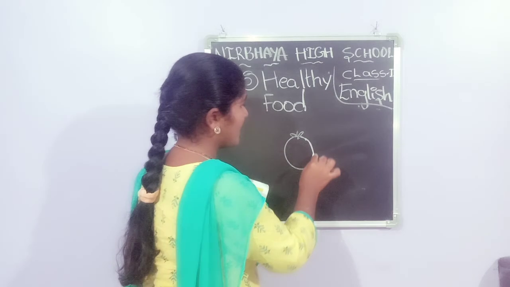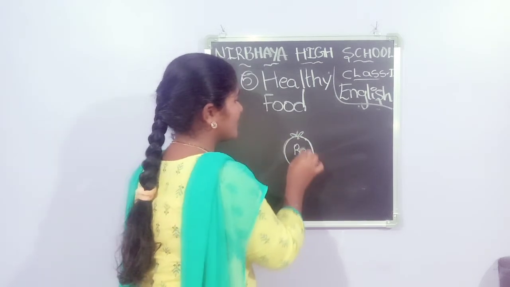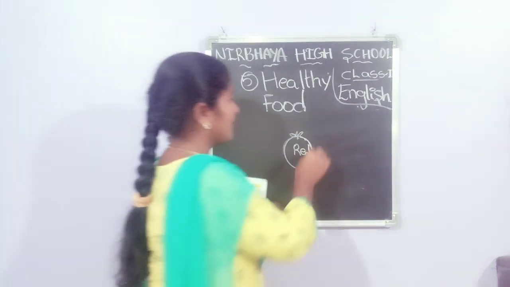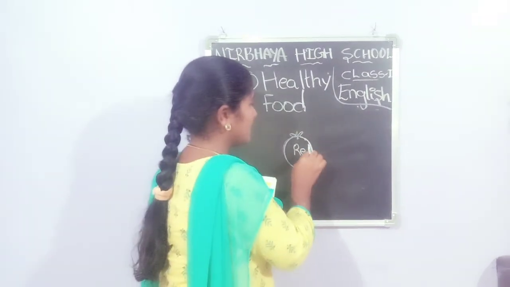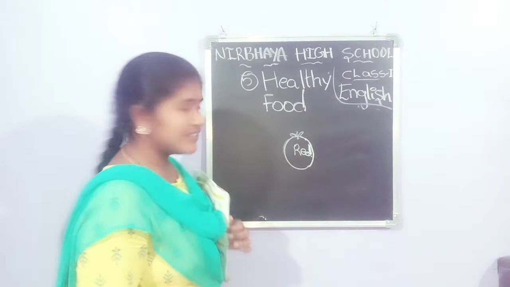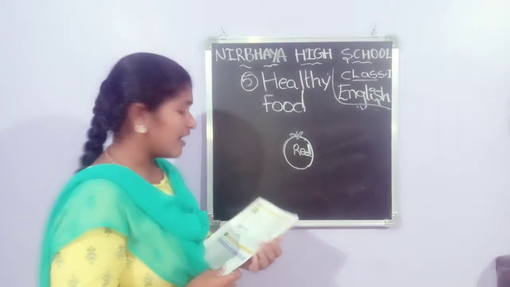Tomato is red in color. We see it in our fridge. Our mom keeps tomatoes in the fridge. Tomatoes are red.